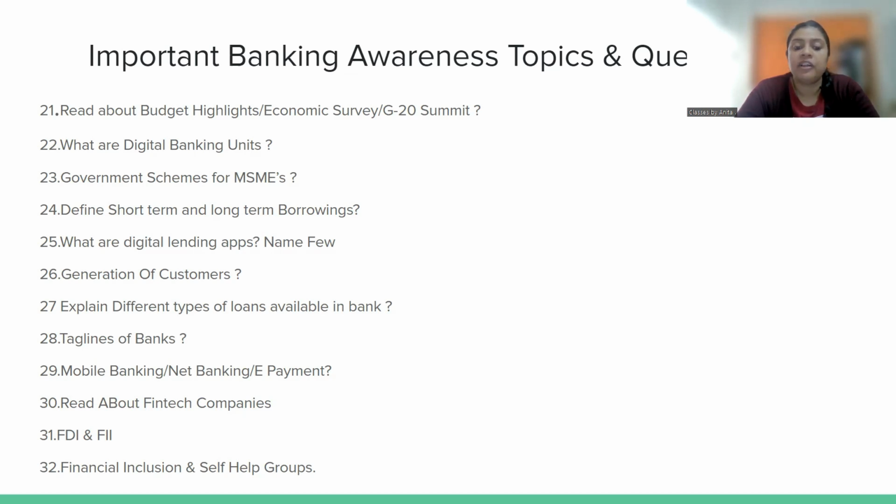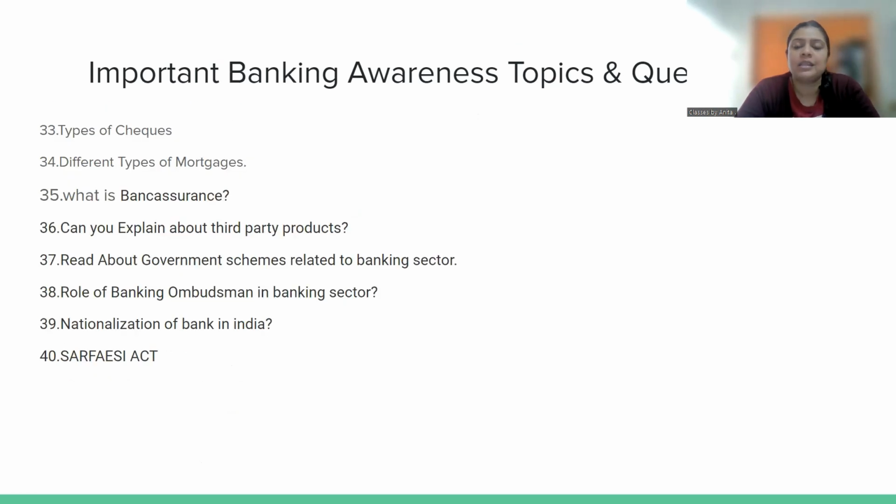Financial inclusion and self-help group. What is financial inclusion, how it is important, and what is the role of government bank in financial inclusion, and what is self-help group? टाइप्स ऑफ चेक्स, कितने टाइप्स के हमारे पास चेक्स होते हैं. नेक्स्ट इज डिफरेंट टाइप्स ऑफ मॉर्गेजेस, कौन कौन से टाइप के मॉर्गेजेस हमारे पास अवेलेबल हैं.